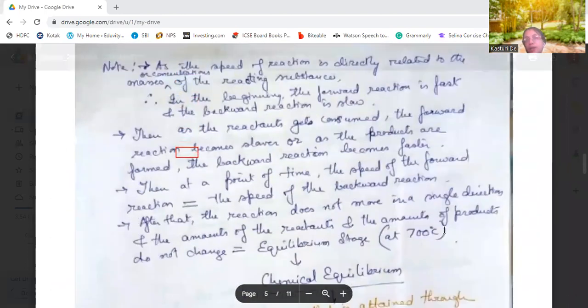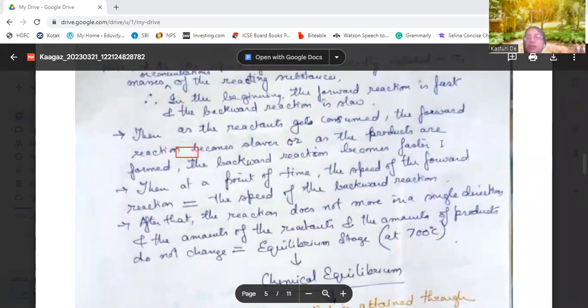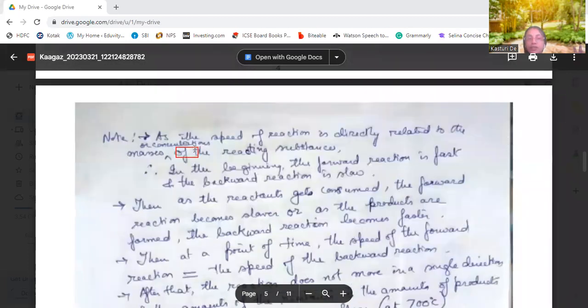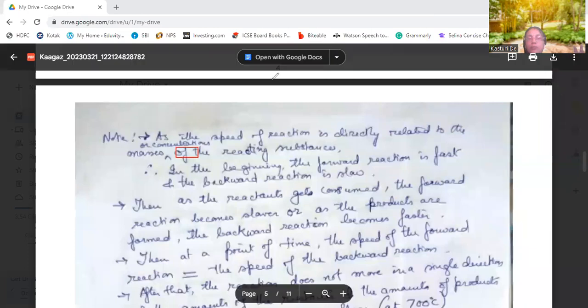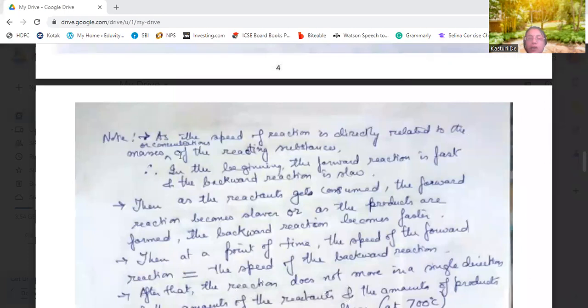As the speed of the reaction is directly related to the masses or concentrations of the reacting substances.